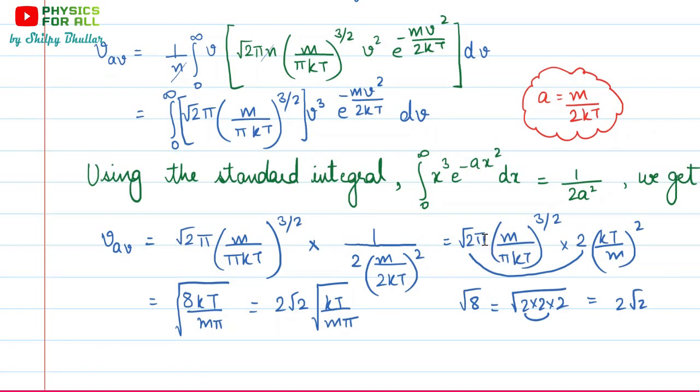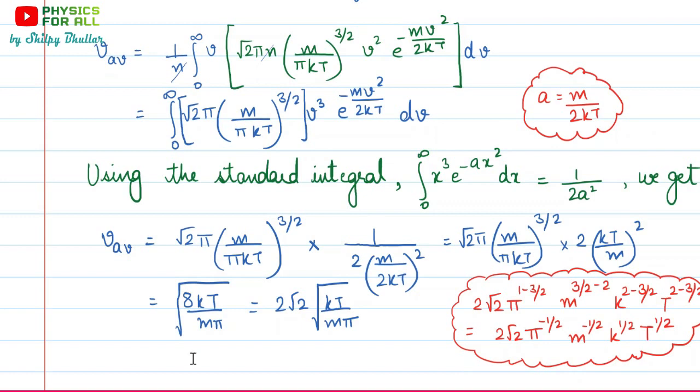So if this pi goes in the numerator, we would have pi raised to the power 1 minus 3 by 2. Just let me mention that. And then for m, again here we have m squared, and this m raised to power 3 by 2. So that too would give us under root m.